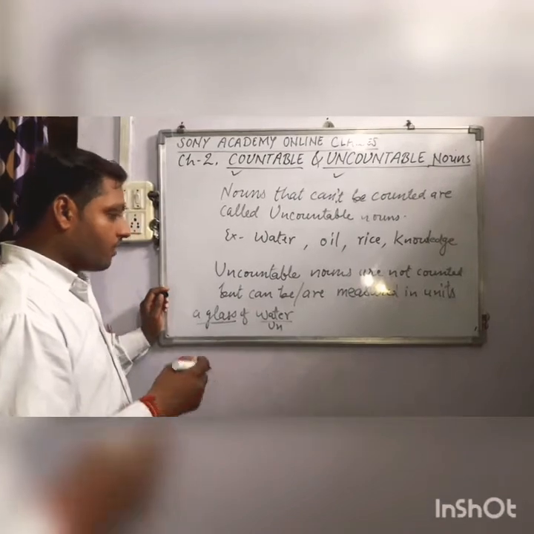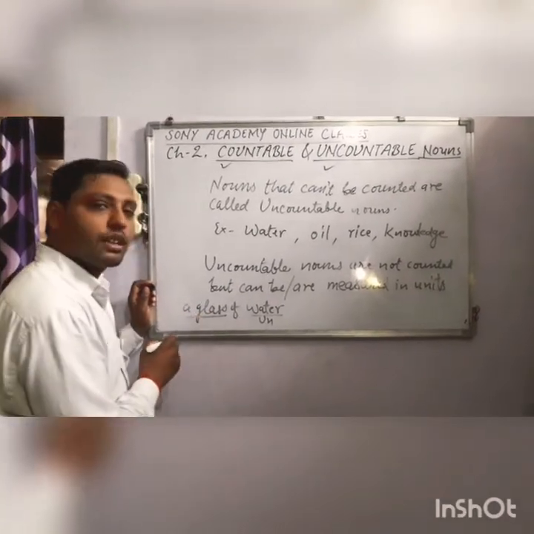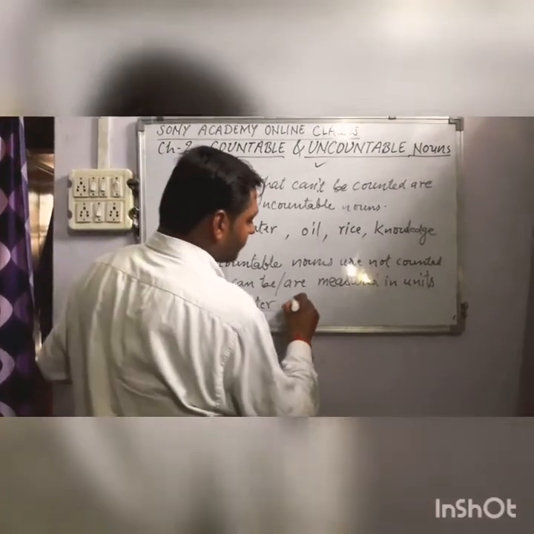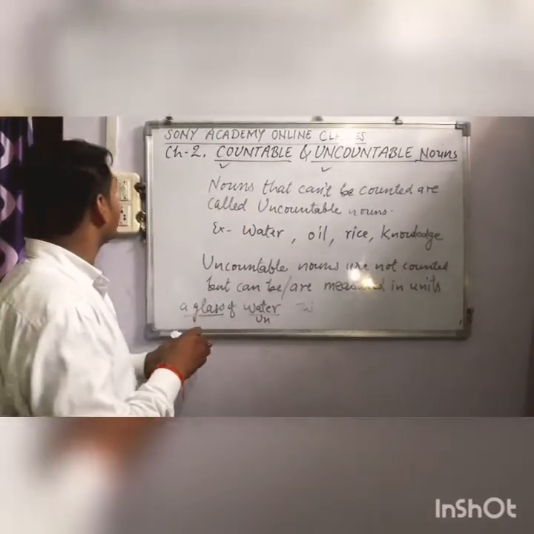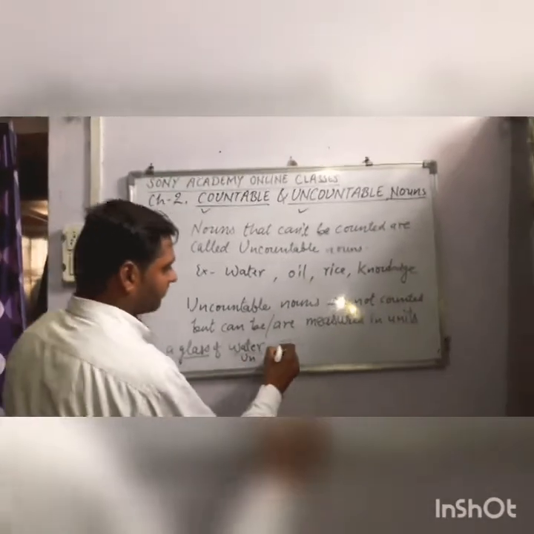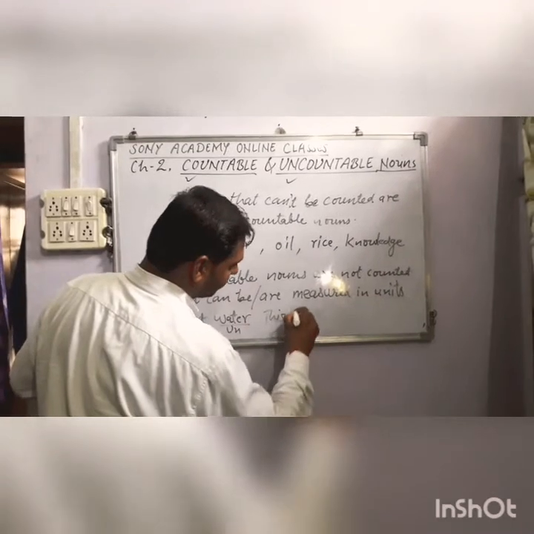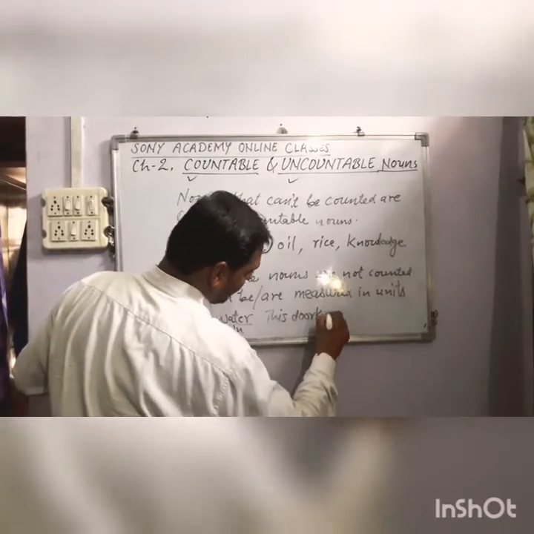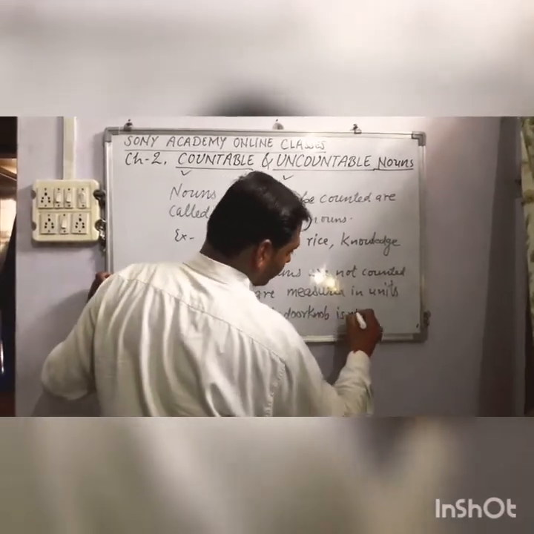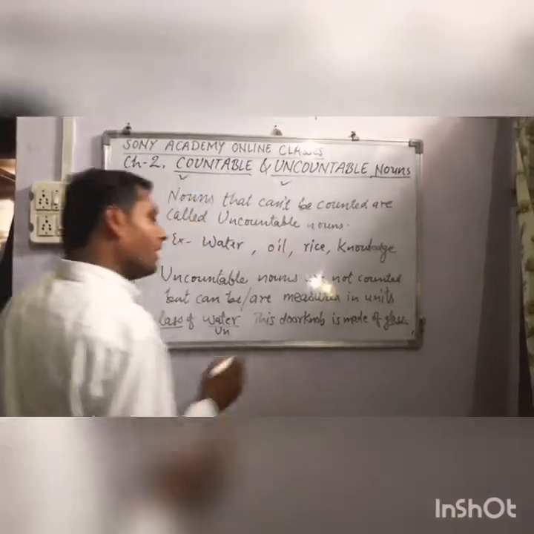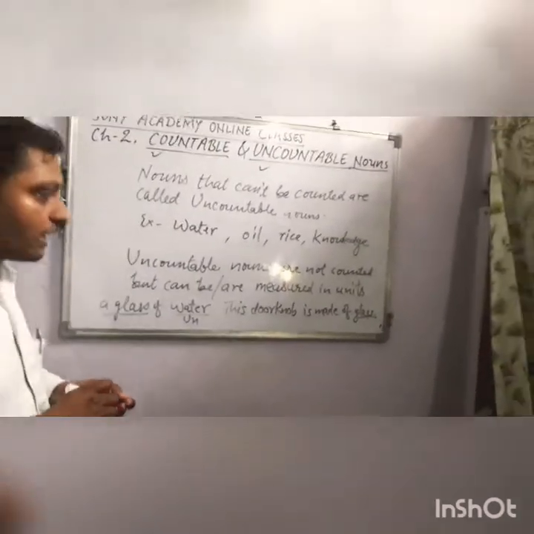Here is one more example of it. A glass. Glass can be countable. But if I say this doorknob is made of glass, in this sentence you can see the word glass.